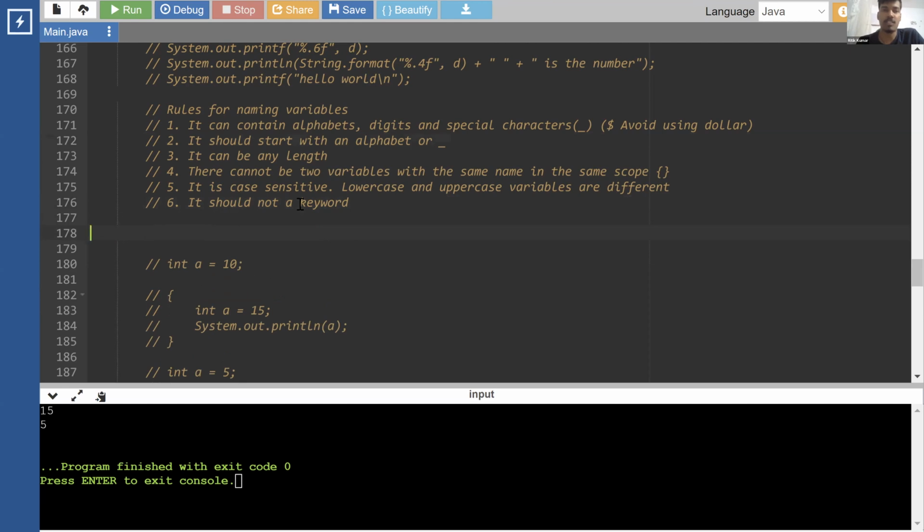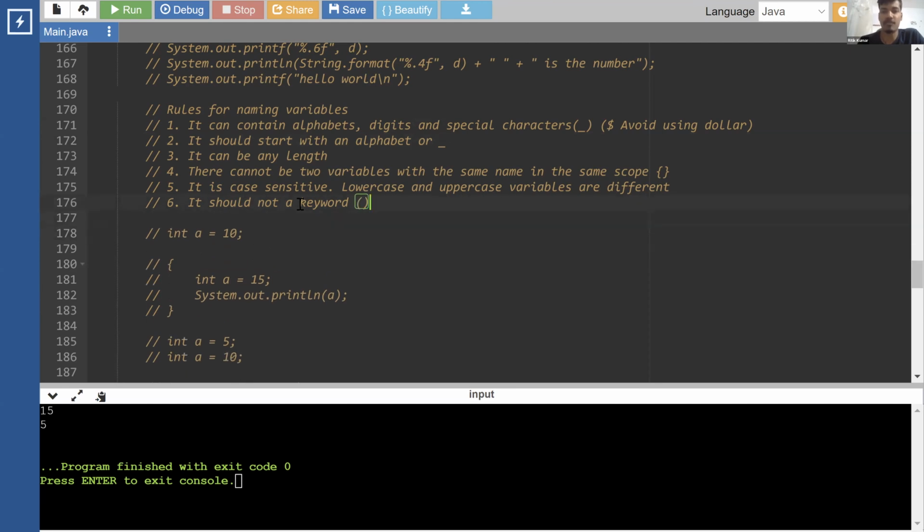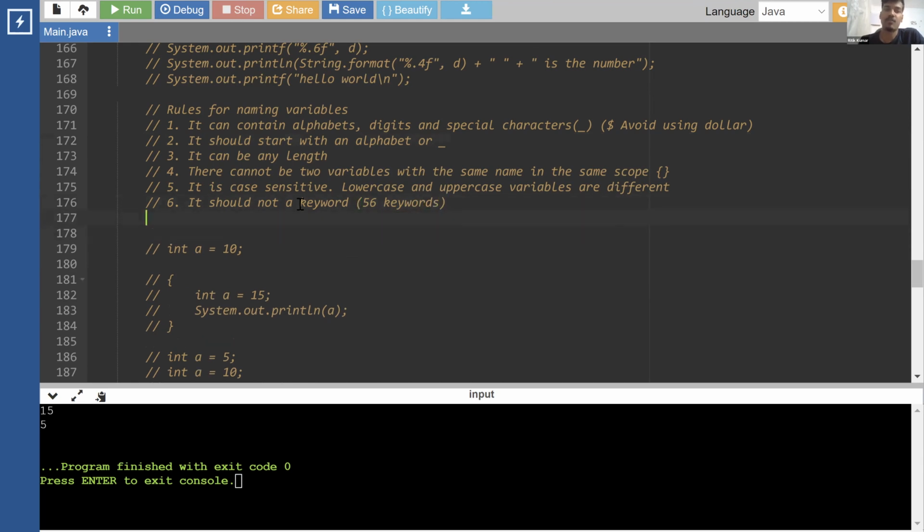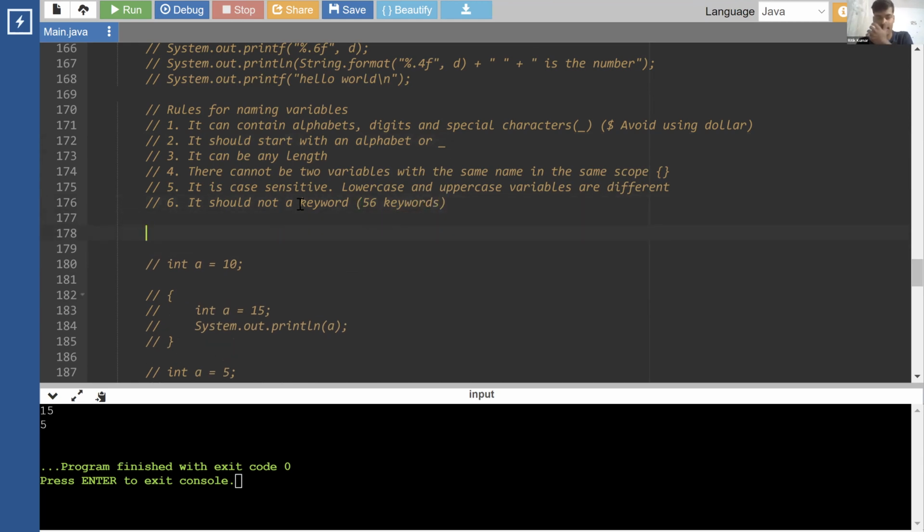So what is a keyword? Altogether, right now there are 56 valid keywords that we have. This list keeps on expanding, but very rarely. So we have 56 keywords that you cannot use as a variable name. What are these keywords? For example, you have int. This is a keyword. Float is a keyword. So you cannot have a variable name with the name double. You cannot have a variable name with the name true.